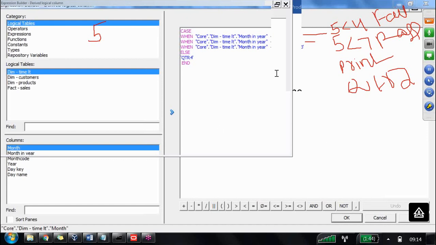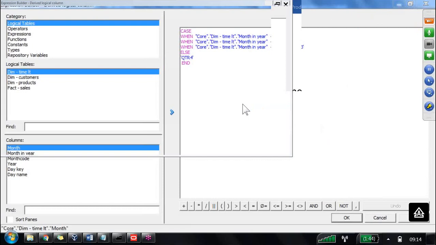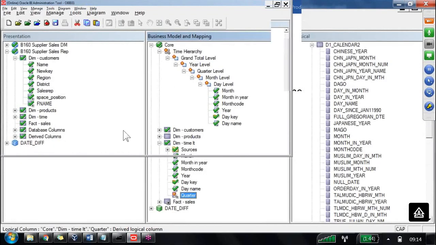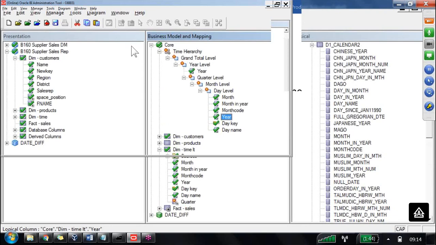Excellent. Okay, now I am trying to erase this. Then this quarter, whatever we have, I am ready. Now I can map it, right? Now try to map respective things into the respective levels. So the year column, whatever is available, I am mapping to the year level.